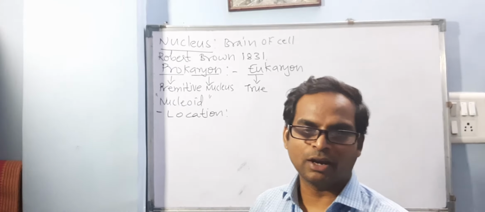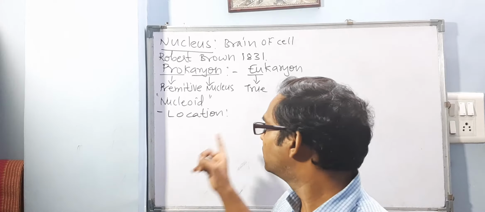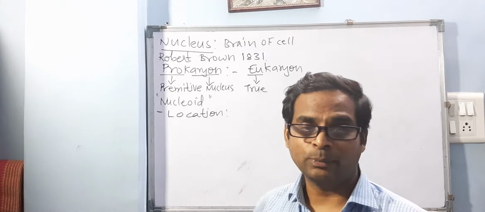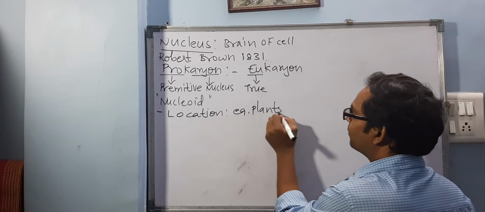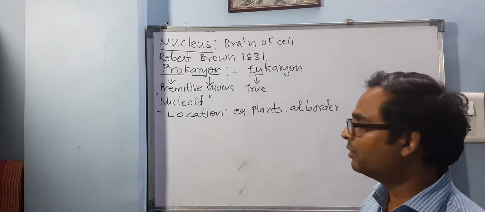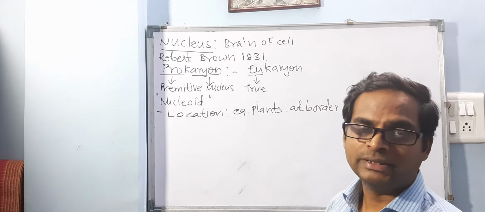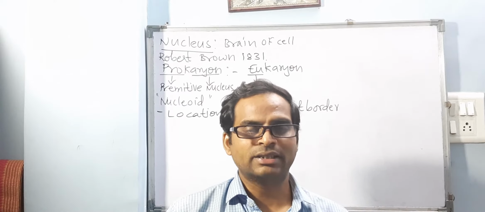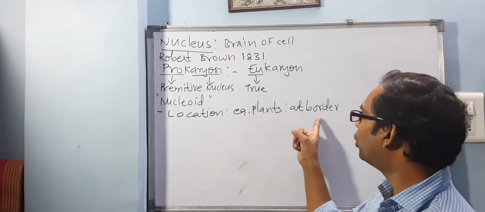Like in next chapter, we are going to talk about muscular tissues, or tissues is a chapter. In that you will see this, or epithelial tissues, you will see this location of nucleus may vary from one type to other type. Now, if you say in plant cells, it is at border or it is located at the periphery, and the reason you remember why it is located at the border or periphery is because of that large vacuole present in the plants, which is called as a central vacuole. Exactly. So as that central vacuole is large in size, it will push that nucleus towards the border or at the periphery.